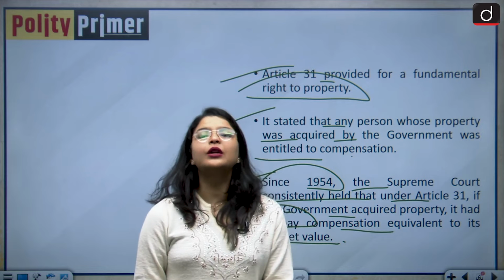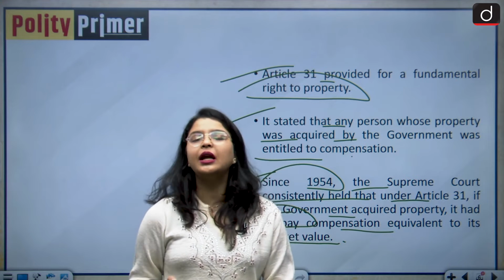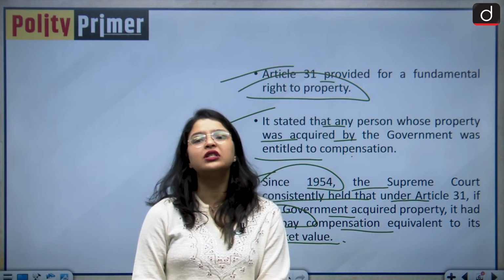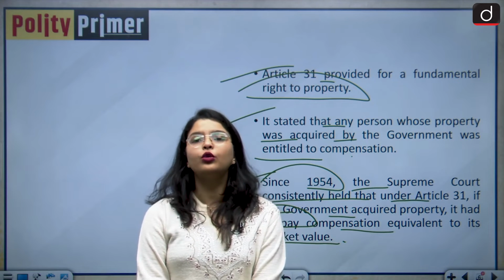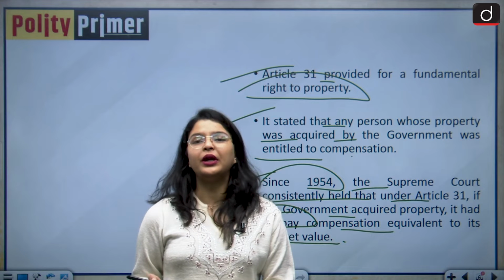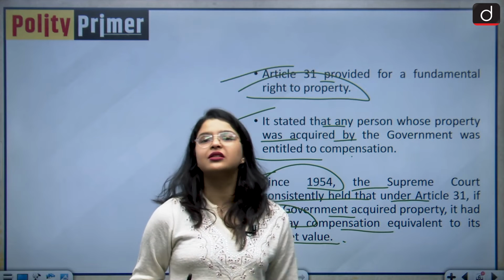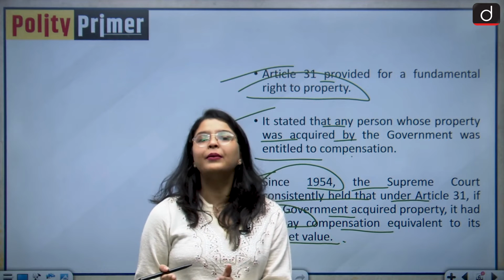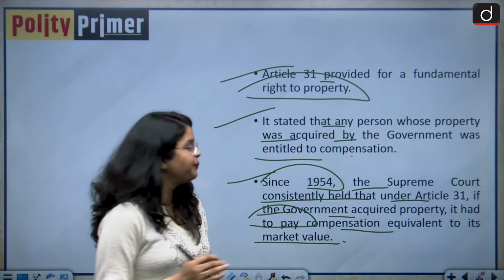And that is why it became a concern for the government of India, because at that point of time, India was a very poor country and we were trying to have social justice in our country. So it became very difficult for the government to acquire any kind of property, and it also became difficult for the government to nationalize the banks. So to promote social justice, this Amendment Act was finally enacted by the Parliament of India.